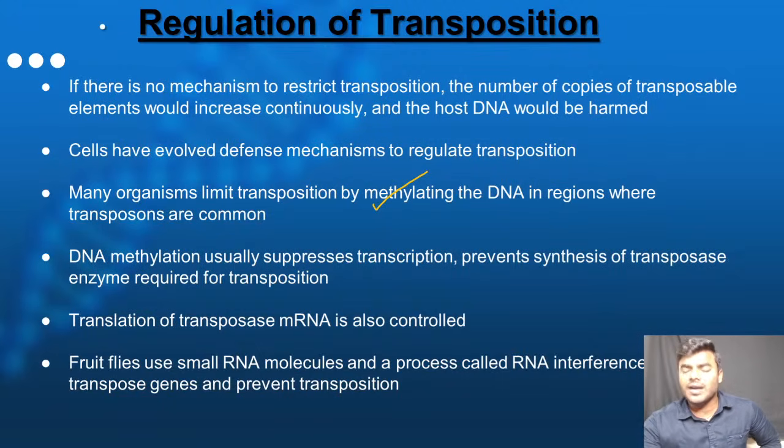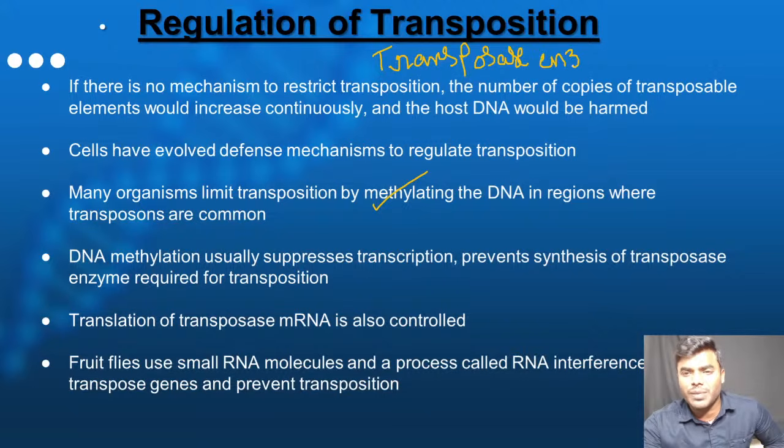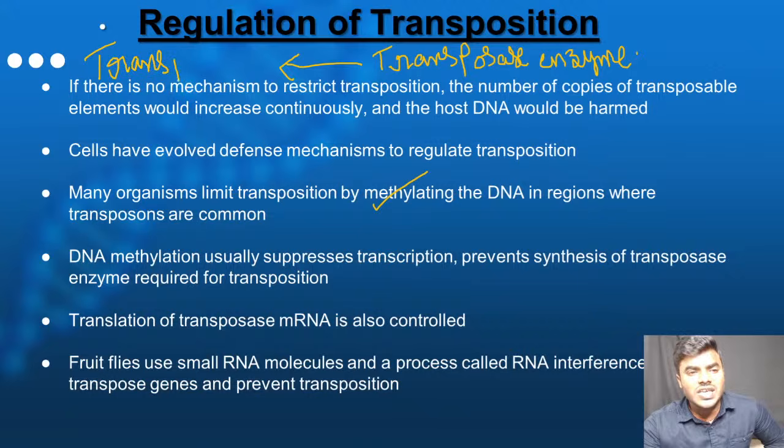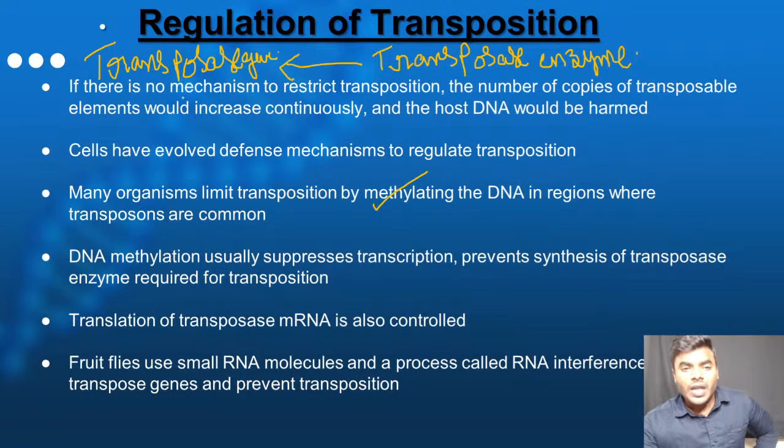You all know that if transposition wants to occur, what is the enzyme that we require? We require an important enzyme called transposase. Every student remember, friends, this is a really good concept. Now, who is going to synthesize this transposase enzyme? Understand the depth of the concept. The transposase enzyme can be coded by the transposase gene only. That is what we studied. So the transposase gene gives rise to the transposase enzyme. Then the transposase enzyme will do the transposition, nothing but moving the transposable element from one place to another place.